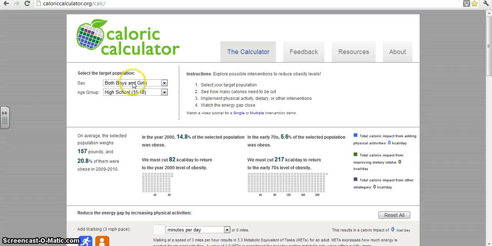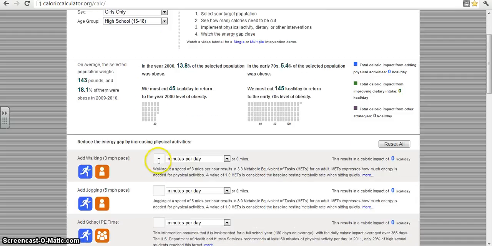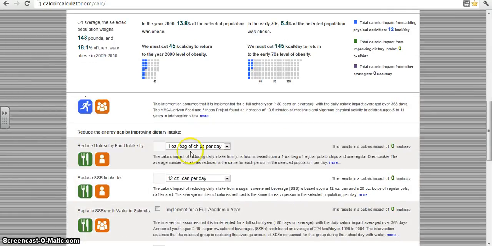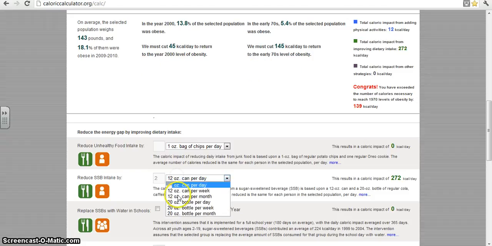So we want to look at girls who are in high school, and we want to add 5 minutes of walking per day. And then we scroll down to reduce sugar-sweetened beverage intake, and we want to reduce it by 2 cans per week.